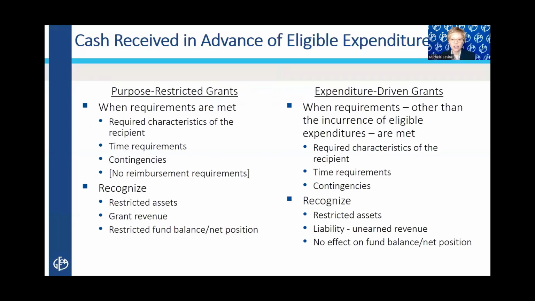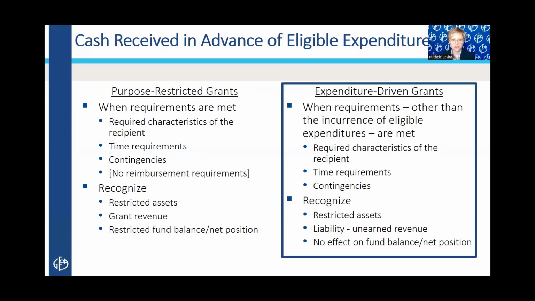So key aspects of the CSLFRF final rule make it pretty clear that it is an expenditure-driven grant program because the eligibility requirements pretty prominently include the incurrence of eligible expenditures.